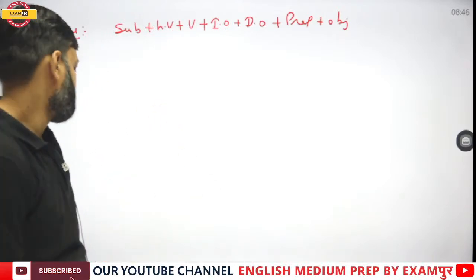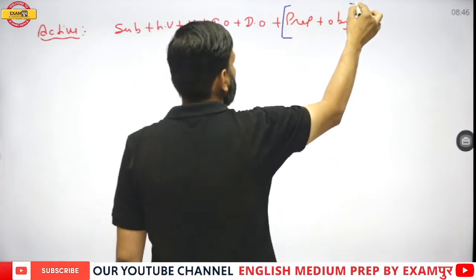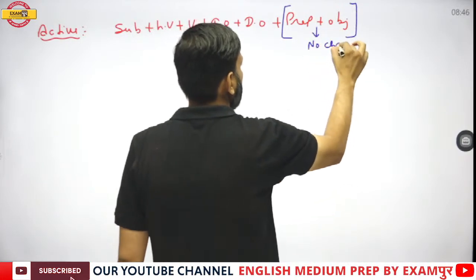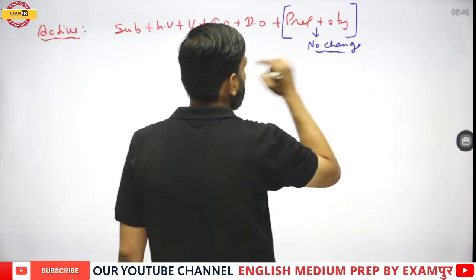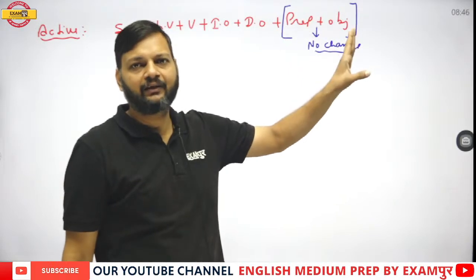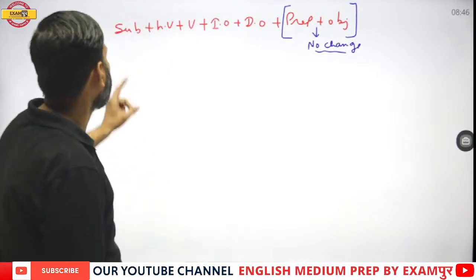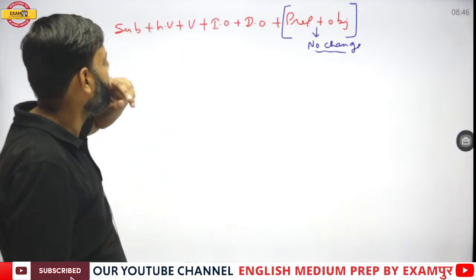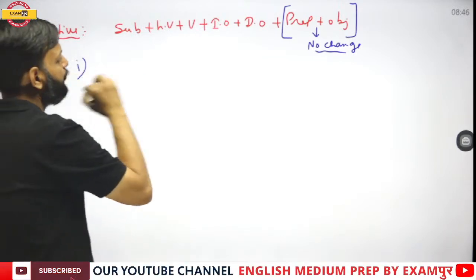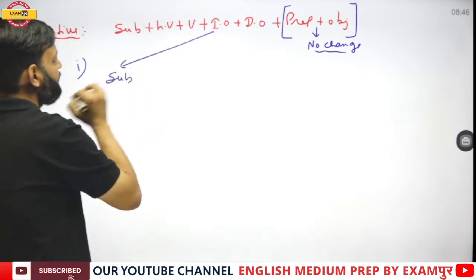While changing an active sentence into passive, the preposition and object portion remains the same. There is no change in this portion. Now we are left with subject, helping verb, verb, indirect object and direct object. The first way is to bring the indirect object as the subject.